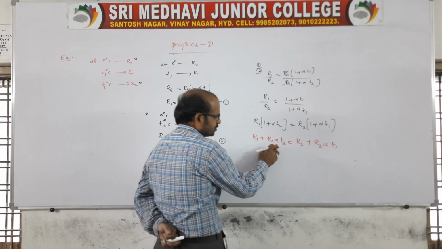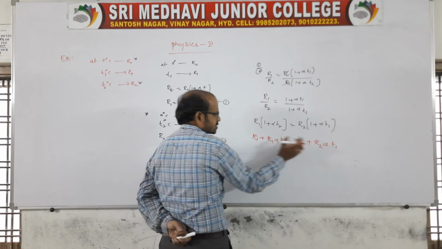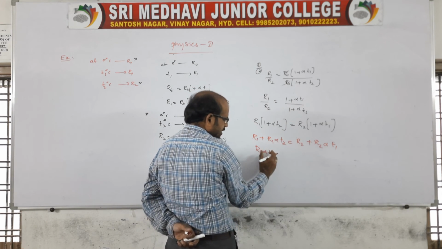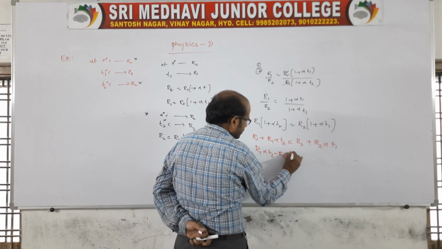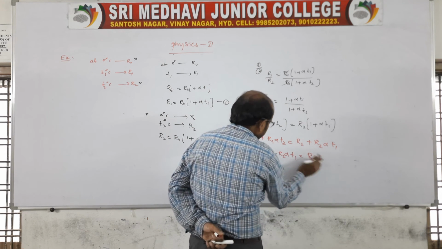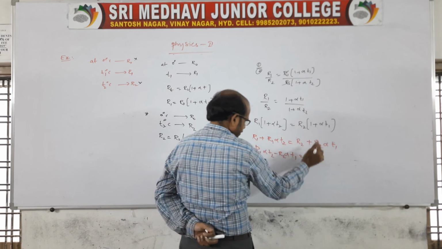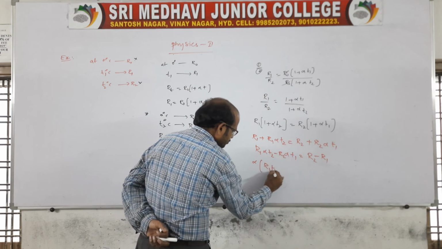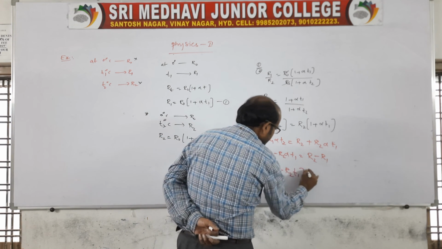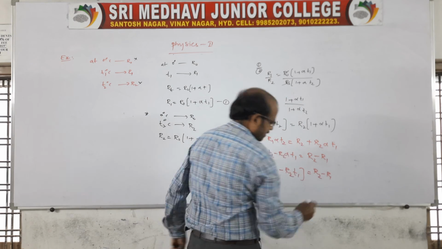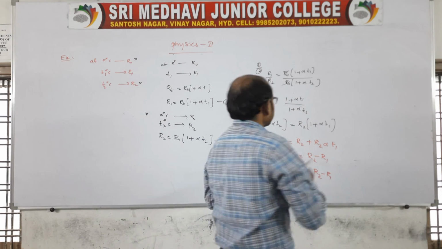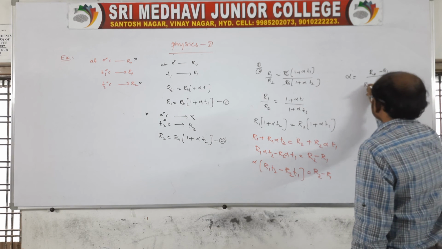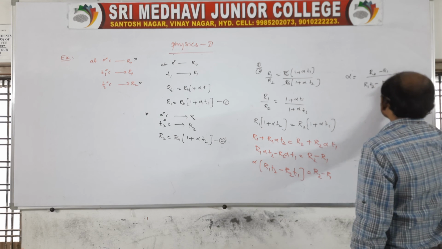We need to get alpha, so bring R1 alpha T2 to one side and R2 alpha T1 to the other. R1 alpha T2 minus R2 alpha T1 is equal to R2 minus R1. Take alpha common: alpha into R1 T2 minus R2 T1 is equal to R2 minus R1. Therefore alpha is equal to R2 minus R1 by R1 T2 minus R2 T1.